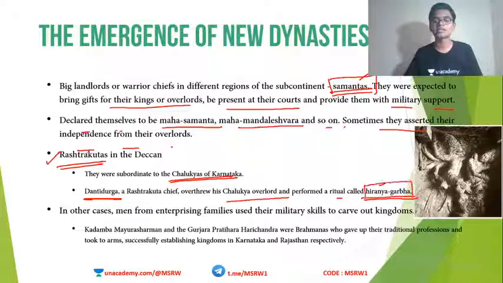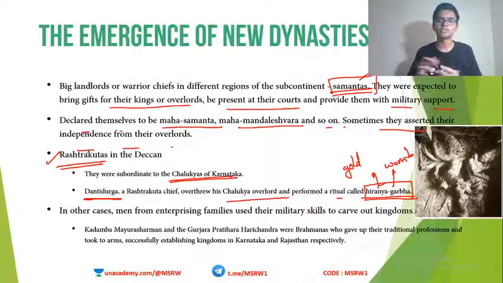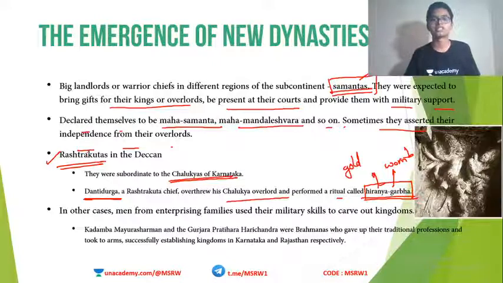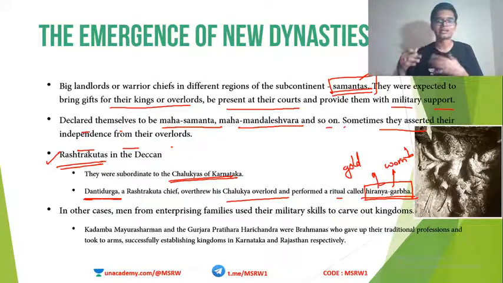Hiranyagarbha means what? Hiranya means gold. Garbha means womb. So Hiranyagarbha means what? Golden womb, which means what? Of Kshatriya class. Okay, so whenever a person conducts a Hiranyagarbha ritual, it means that he is reborn as a Kshatriya. That is what Hiranyagarbha ritual is all about.